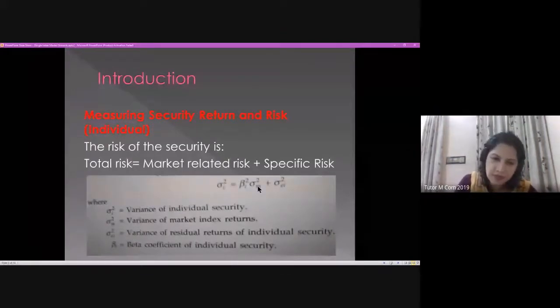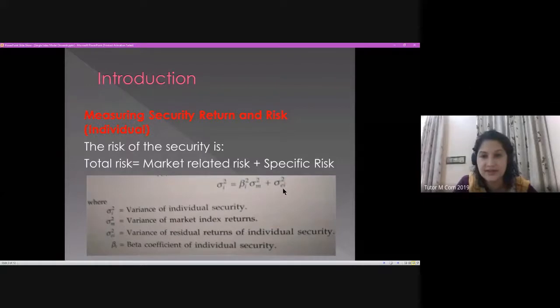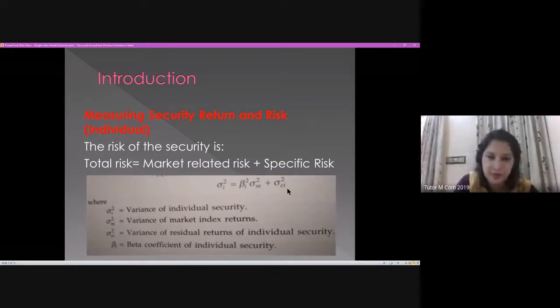Then this is what we call the residual return variance. Residual return variance is always connected with the variance in the return of the individual security. Whenever I comes, it is with respect to an individual security. Now, the variance of residual returns of the individual security.